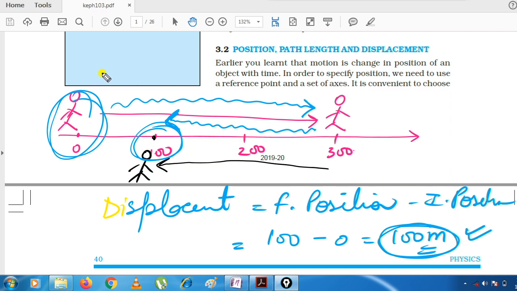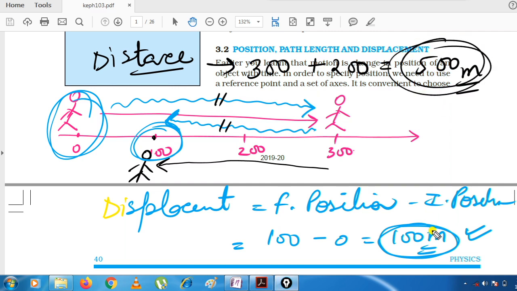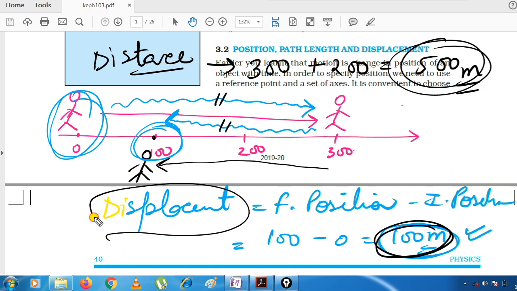While in the previous case, when I was calculating distance, what was the distance coming? Due to this part, it was 100. Due to this part, it was 200. And ultimately, it was coming 500 meter. So now you can see the difference which comes here between distance and displacement. It is 500 distance and 100 meter displacement.